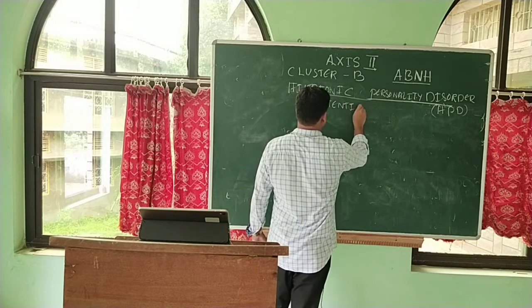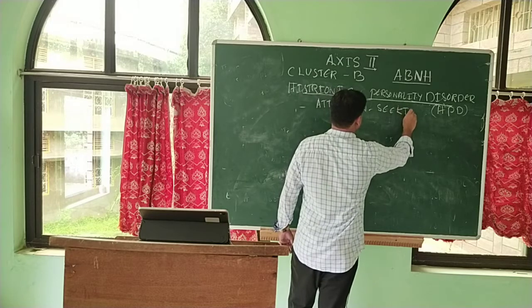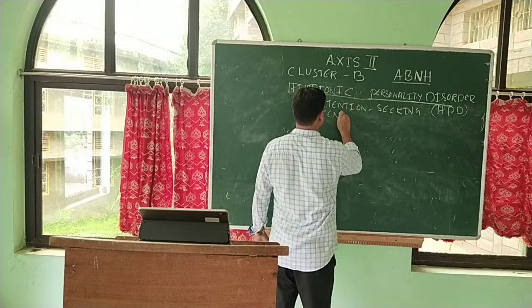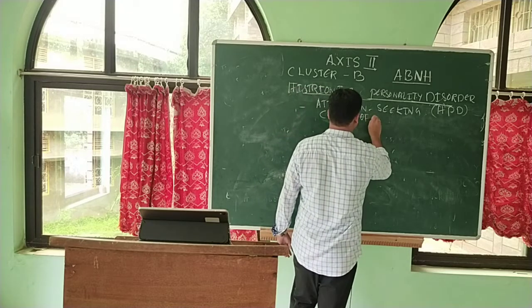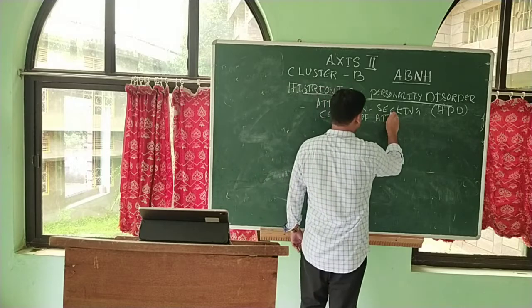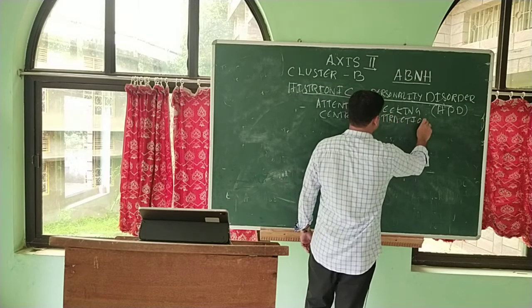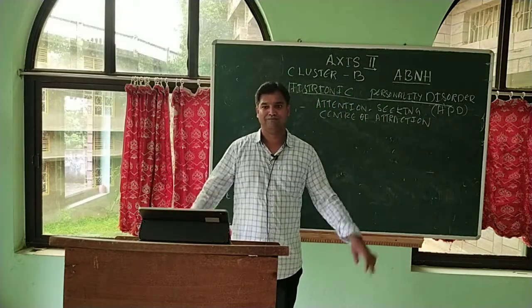Attention seeking. They want to be the center of attraction. If they don't get attraction, if they don't get attention, they will be in depression. They always want others to notice them.